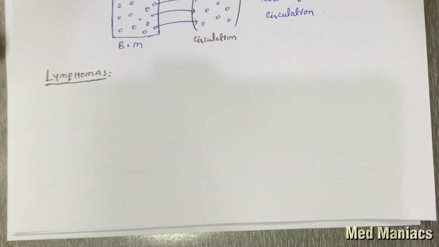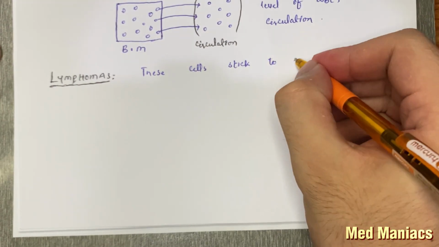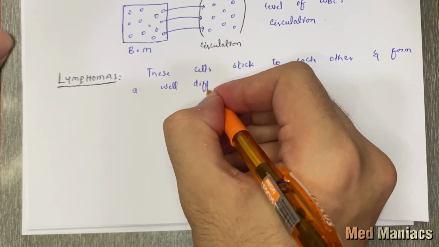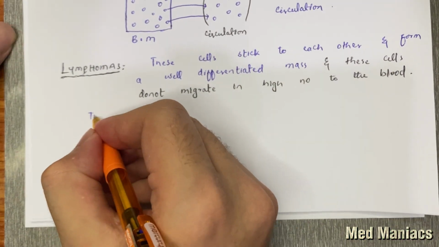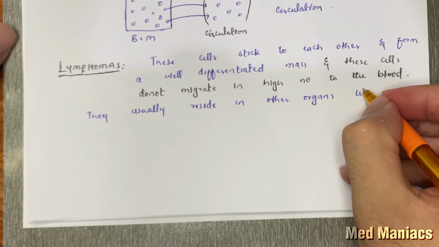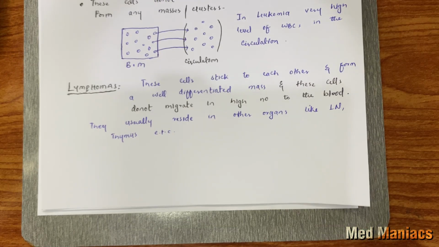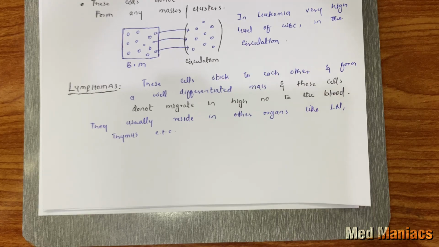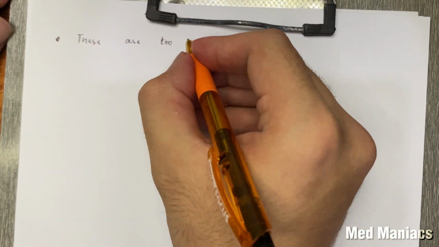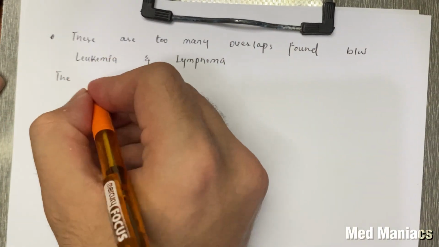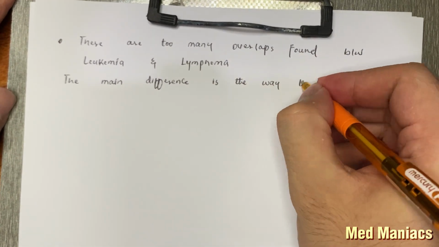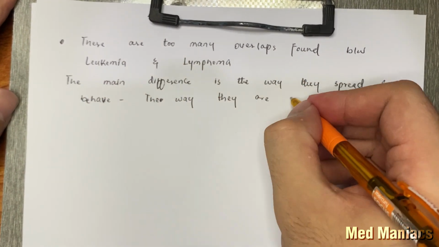Now we come to the lymphoma. So lymphoma can also be described as the neoplastic proliferation of hematopoietic stem cells. But the difference is that these cells stick to each other and form a well-differentiated mass, and these cells do not migrate in high number to the blood. These masses are often found in lymph nodes, thymus, etc. So they usually reside in lymph nodes and thymus. There are too many overlaps found between leukemia and lymphoma, and it is difficult to differentiate between them. The main difference is the way they spread and behave. In simple words, the way they are distributed.